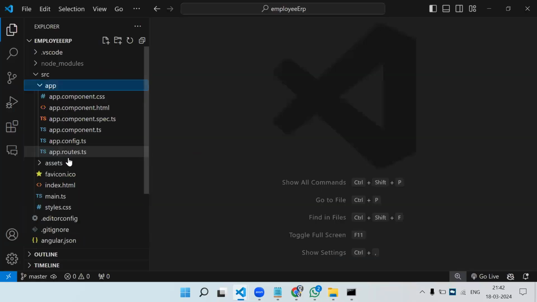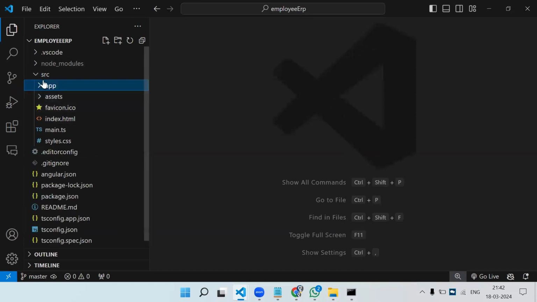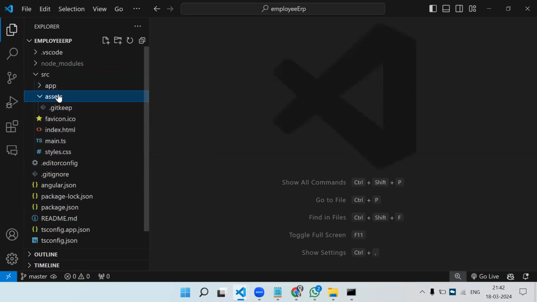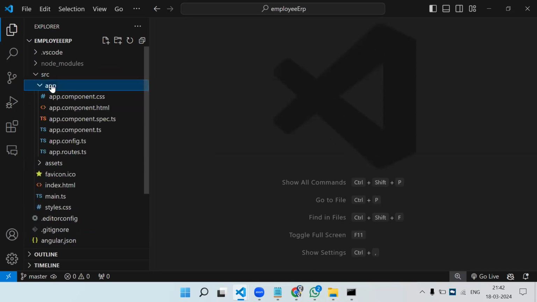Now let's go back over here. Inside the app folder, we had covered the SRC folder. Inside the SRC folder, index.html, main.ts and style.css, only three files are there. The assets folder is just to keep our images and everything. Now the app folder is our actual coding area. Inside this folder, we do all our code. This is an employee project.